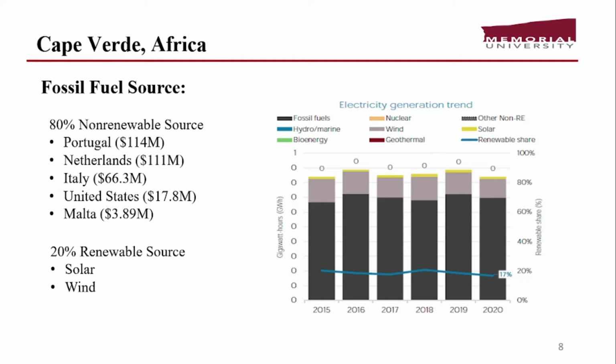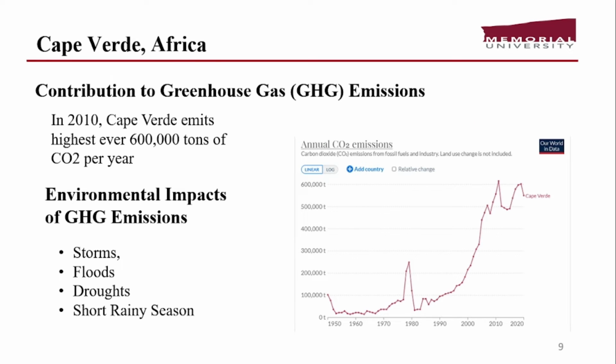Using that much fossil fuel has a great contribution to greenhouse emissions, as we can see in the graph that it hit peaks twice. In 1980 it emitted more than 250 tons of carbon dioxide, but in 2010 it exceeded 600,000 tons of carbon dioxide per year.